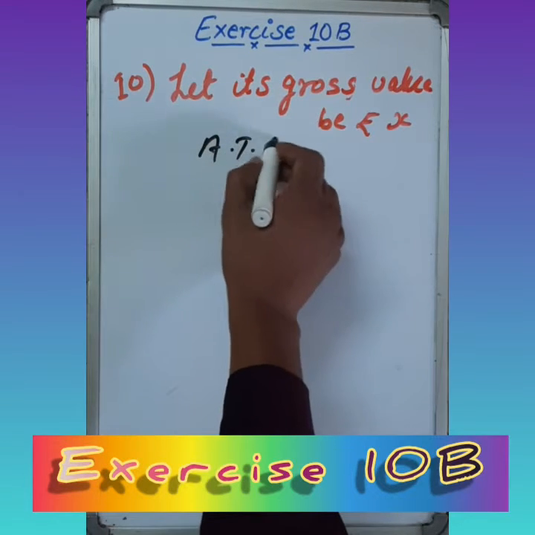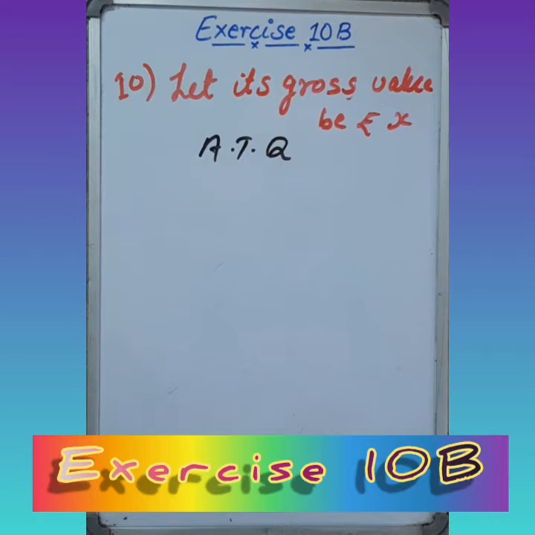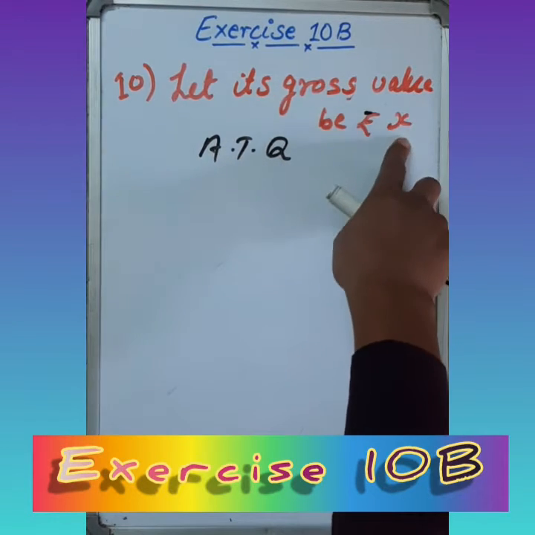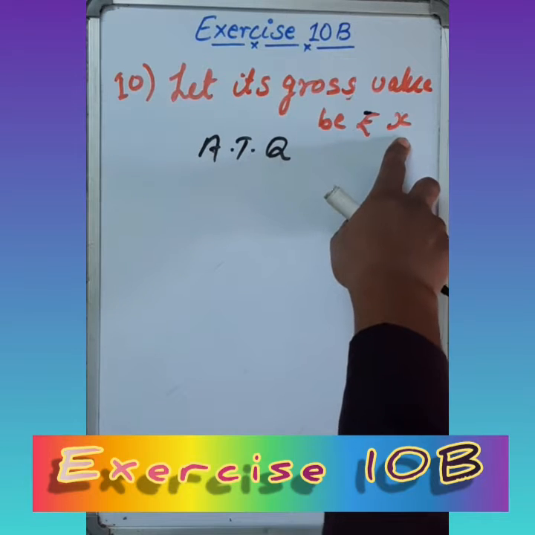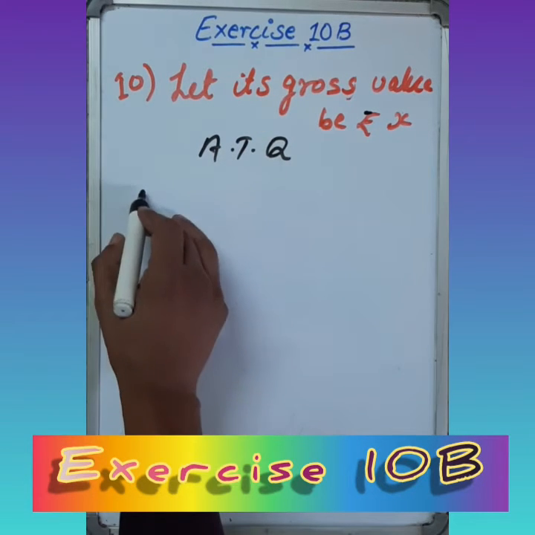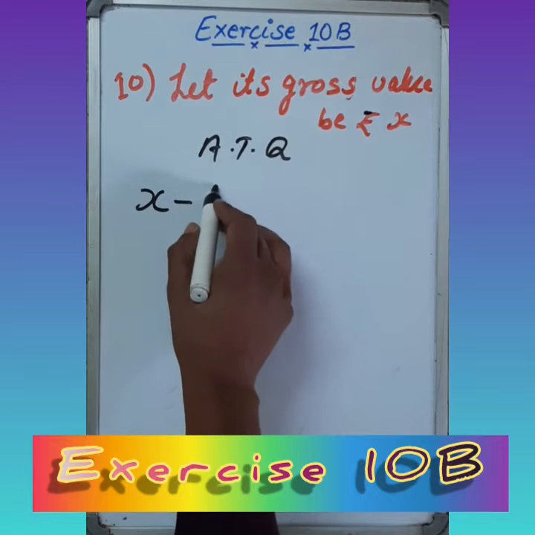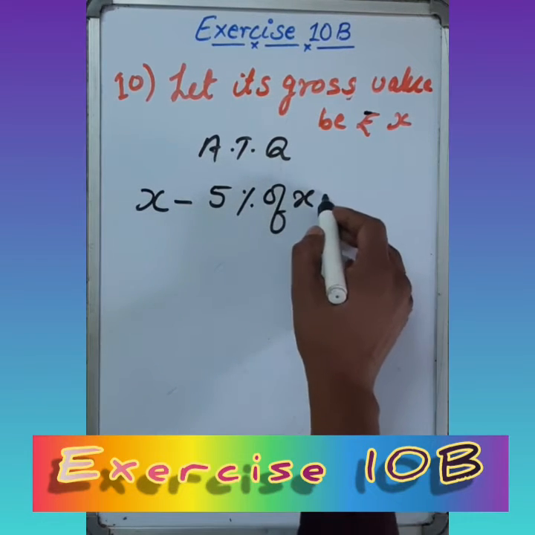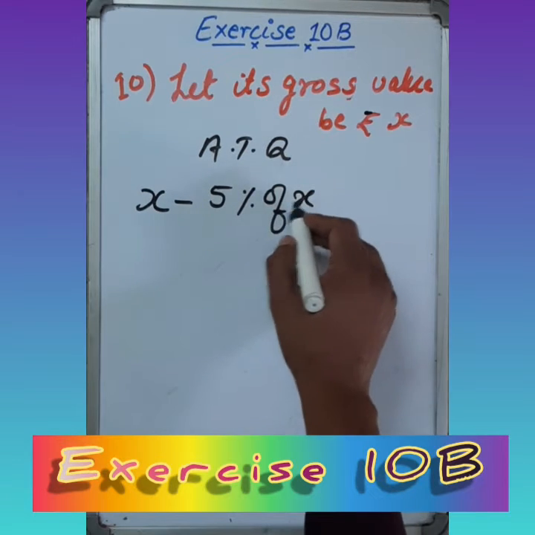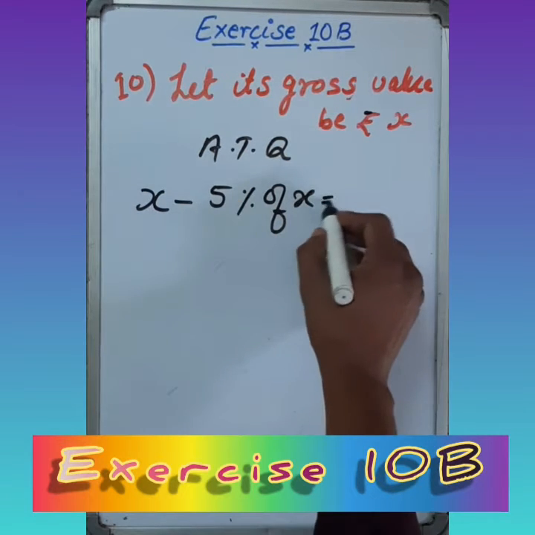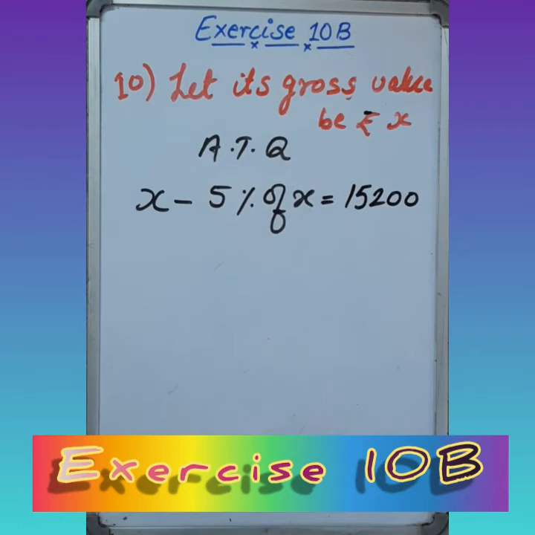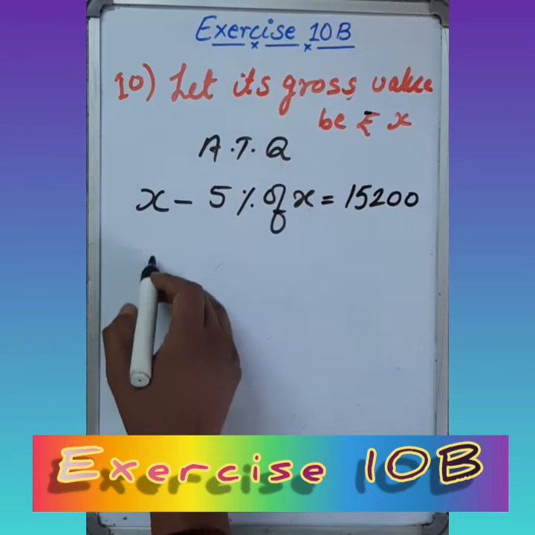So according to the question, this is the original price, the gross value that we have to find. When we subtract 5% of x, the amount will be 15,200. Now I'm going to find the value of x from the given equation.